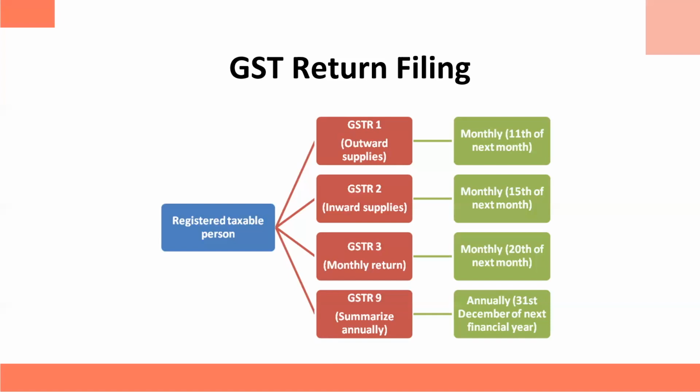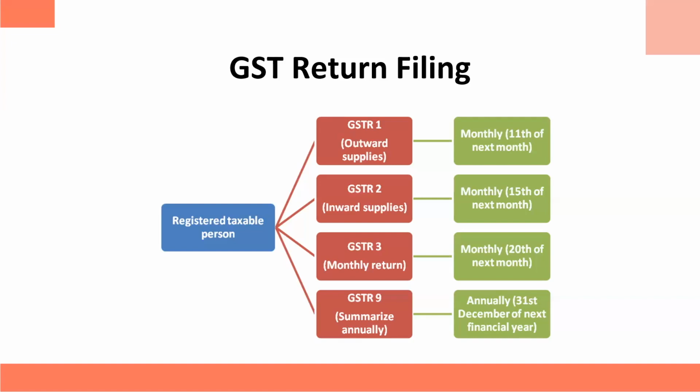GSTR 3 is the consolidated return which auto-populates the data from GSTR 1 and 2. GSTR 3 takes data from GSTR 1, whatever sales you have made along with the output tax, and whatever purchases you have made in GSTR 2 along with the taxes you paid at the time of purchase. So after giving you the ITC claim, the final tax amount comes as the balance. It might be a refund from the government side, it might be extra tax payable from your side, it could be anything. So there are deadlines for these returns.